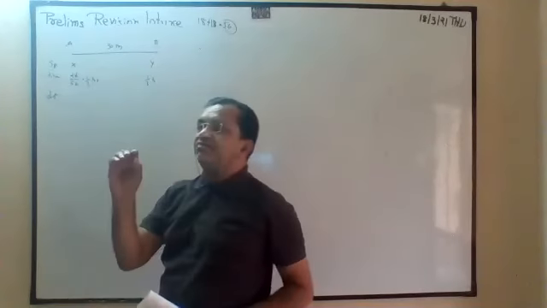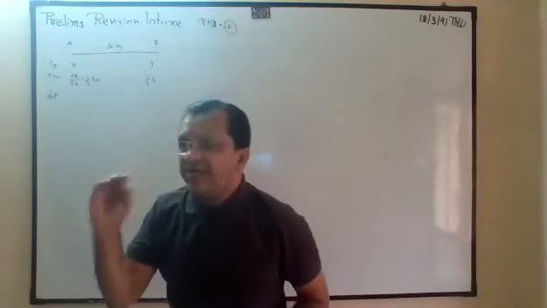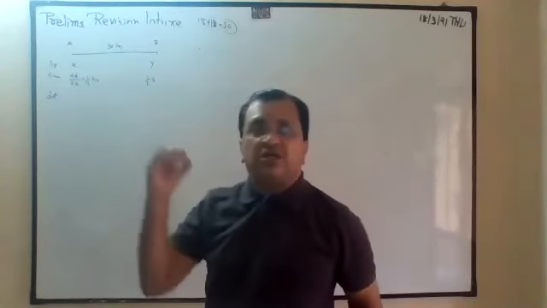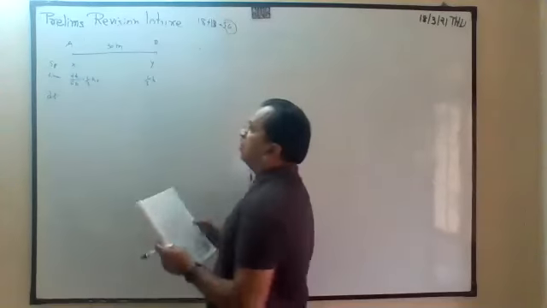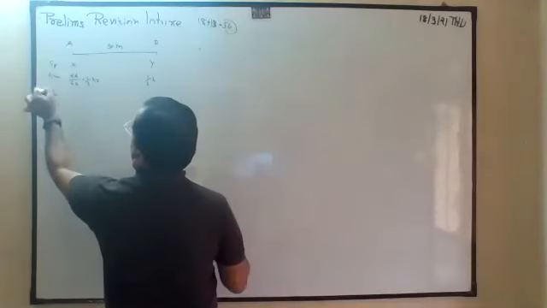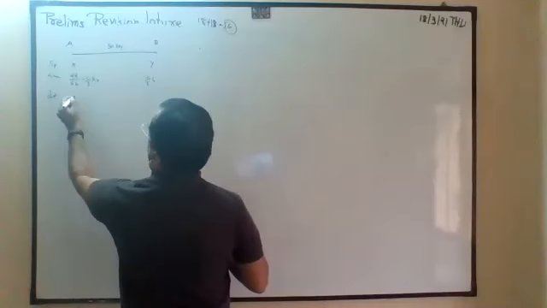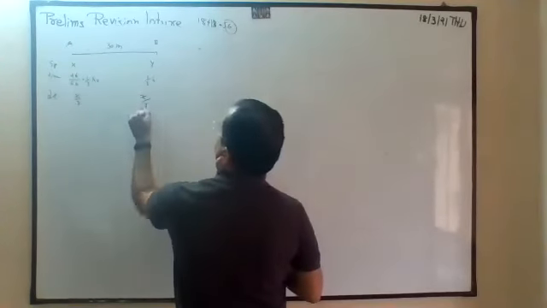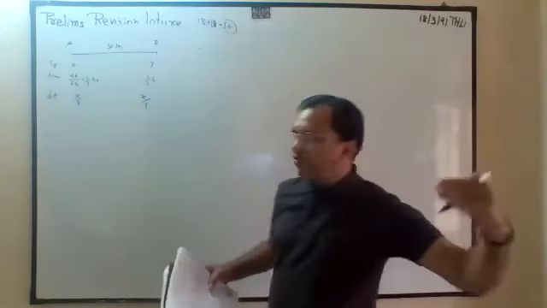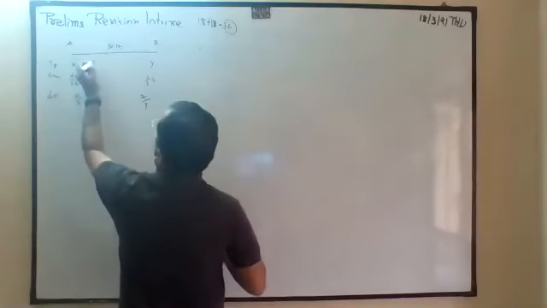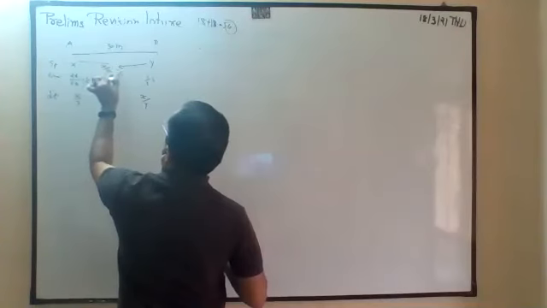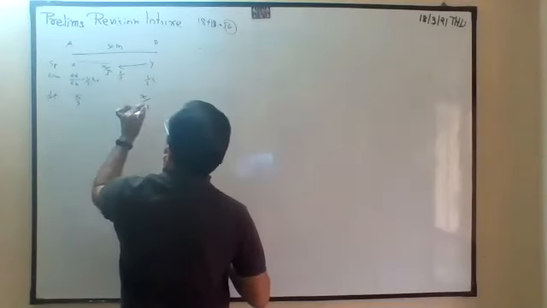Speed of A is x, speed of B is y. And both are meeting after 20 minutes. 20 minutes means 20 divided by 60 hours. So 20 by 60 is 1/3. 1/3 hours. So both will travel 1/3 hour. Distance is equal to speed into time. So this will travel x by 3. This will travel y by 3. From here it will travel x by 3. From here it will travel y by 3.